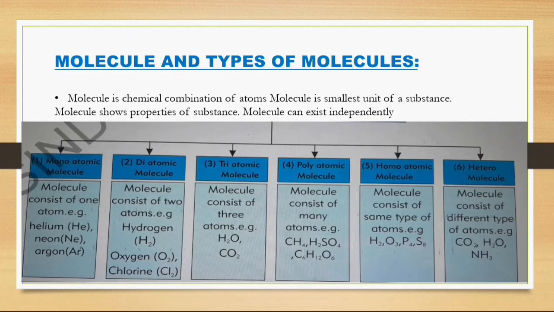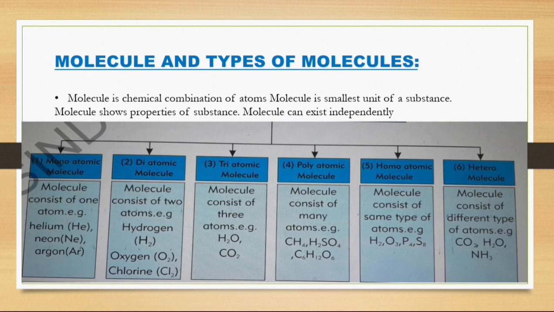Now the molecules and their types. What are molecules? As I have discussed previously, molecules are formed by elements or compounds, by the combination of more than one element or atom, joined by a chemical bond.